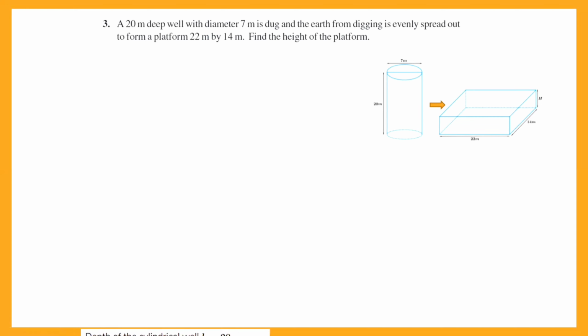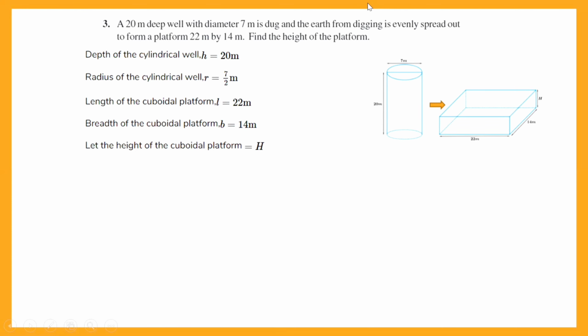So let us write all that, whatever we have. The depth of the cylindrical well h I take to be 20 meters. The radius of the cylindrical well r I take to be 7 upon 2 meters. The diameter being given as 7 meters, the radius comes out to be half of that, that is 7 upon 2 meters. Length of the cuboidal platform L is equal to 22 meters given to us. The breadth of the cuboidal platform is equal to 14 meters given to us. I assume the height to be h.